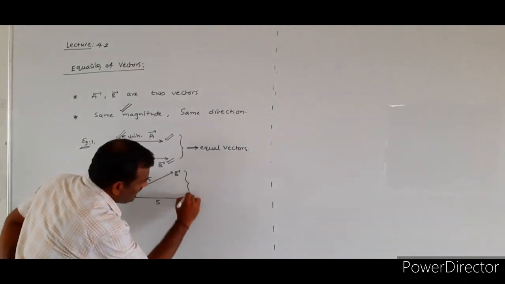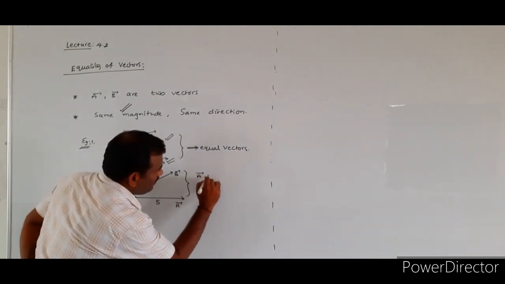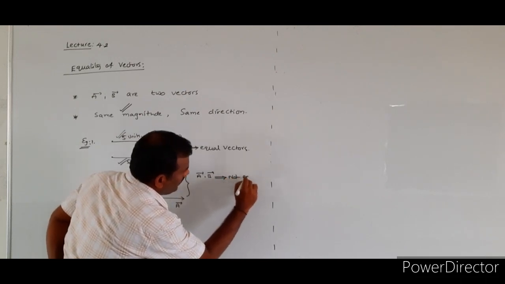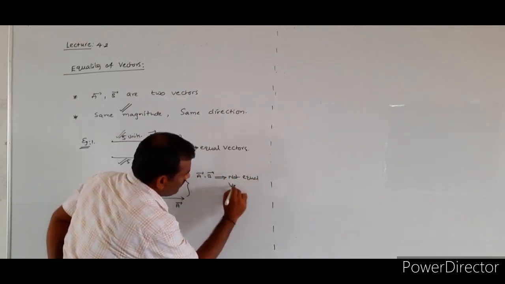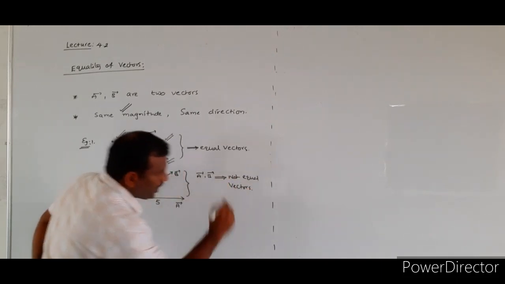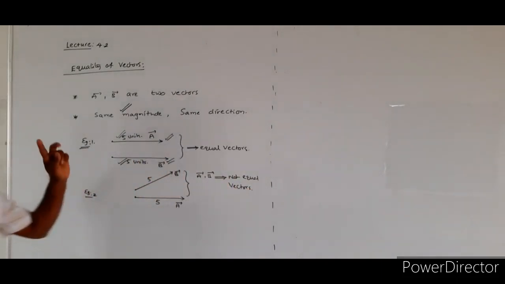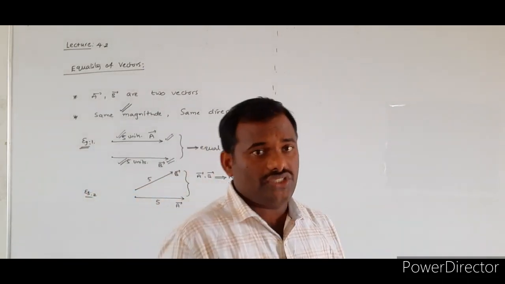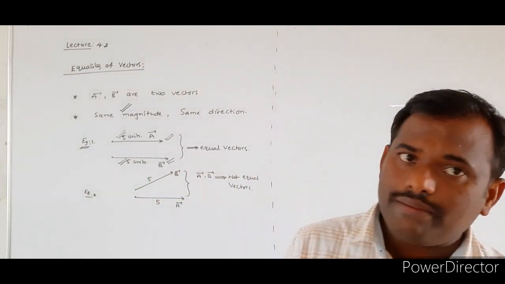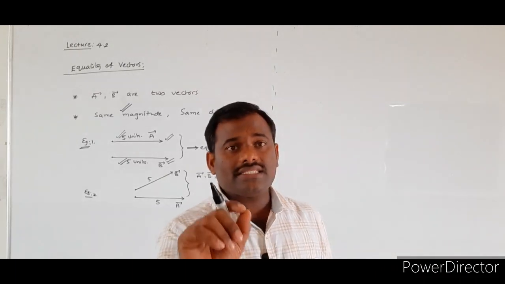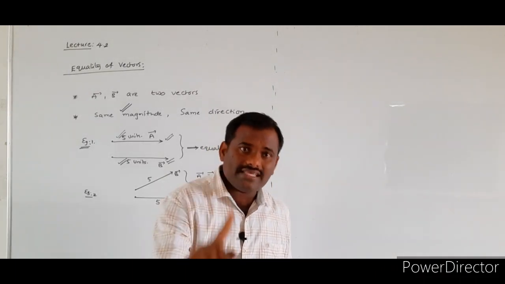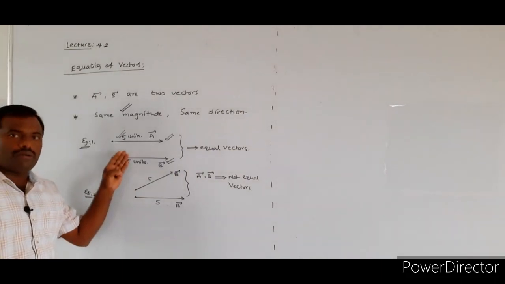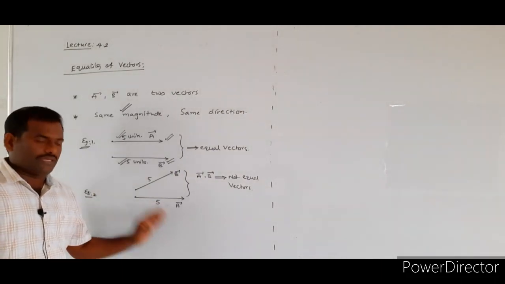That's why in this case a bar, b bar are not equal vectors. So if any two vectors are to be equal vectors, the required condition is that they must have the same magnitude and they must be acting along the same direction. Then only will vector a bar, b bar be called equal vectors.